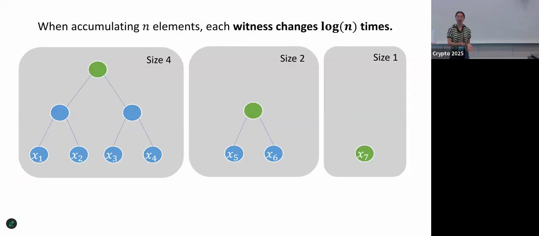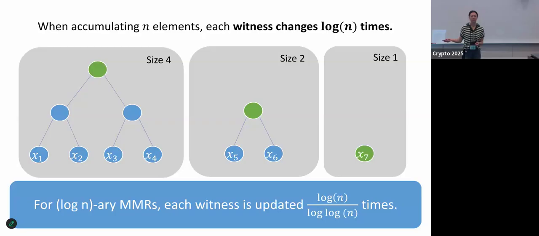And it turns out that for binary Merkle trees, each witness changes log n times as we accumulate a set of n elements. And you can in fact do better than this by taking a log n-ary Merkle tree. So if you take the branching factor to be log n, you can now have witnesses change only log n over log log n times. So this is a pretty nice witness update frequency, and this maybe explains why Merkle mountain ranges have arisen so much in practice.